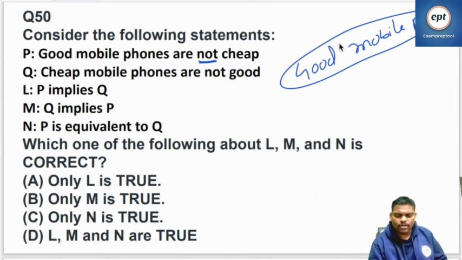Some name I want to give to you. Cheap mobile phones are not good.